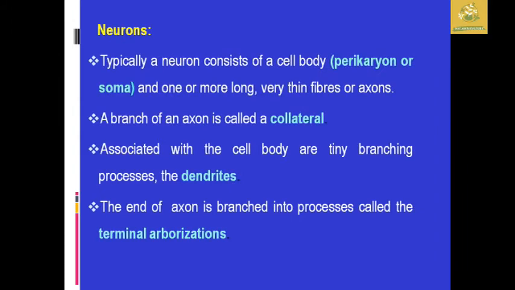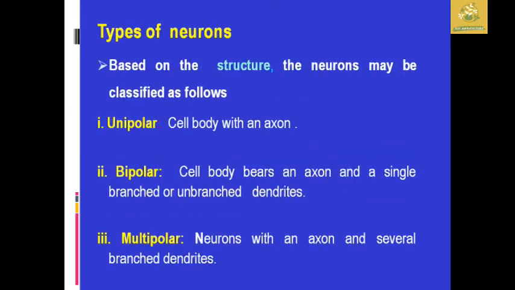The neuron consists of a cell body, known as the perikaryon or soma, with one or more long, very thin fibers, the axons. A branch of an axon is known as a collateral, and these are associated with tiny branching processes known as the dendrites. The end of the axon is branched and is called the terminal arborization. You must remember these terms.